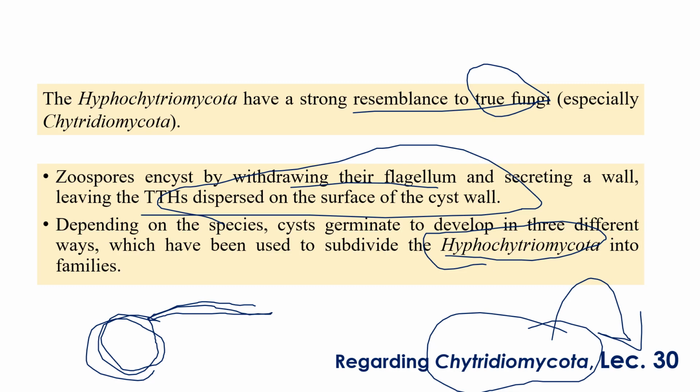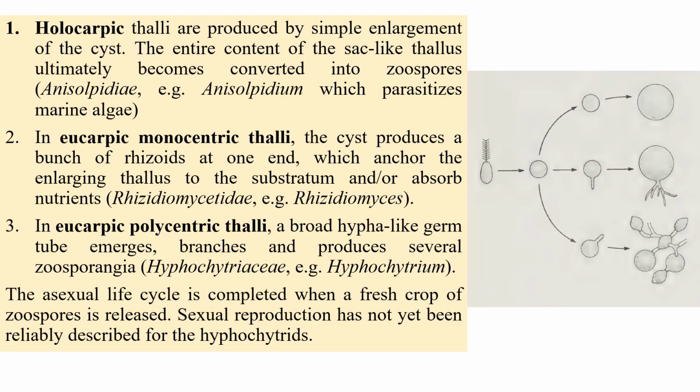The first one is holocarpic. As I told you, this is a zoospore. Generally it sheds its flagella and becomes encysted. This cyst will behave in three different ways. The first one is holocarpic, where we can see enlargement of the cyst into a sac-like structure which ultimately converts into zoospores in the later stages. For example, Anisolpidium, which generally parasitizes marine algae.